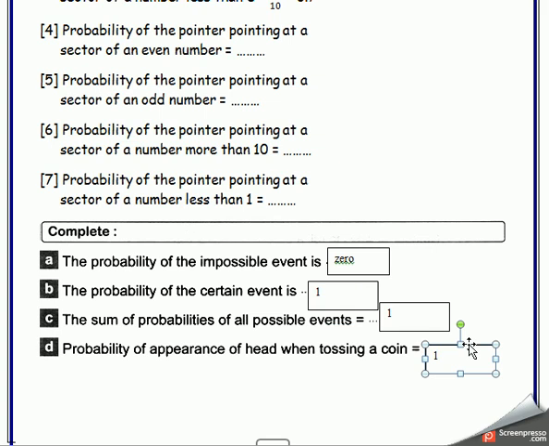And if I want tail, it will be 1 of 2, mister. So the probability of appearance of head or tail will be, when I want head, 1 over 2, and when I want tail, 1 over 2. So I should write here 1 over what? 1 over 2, mister,